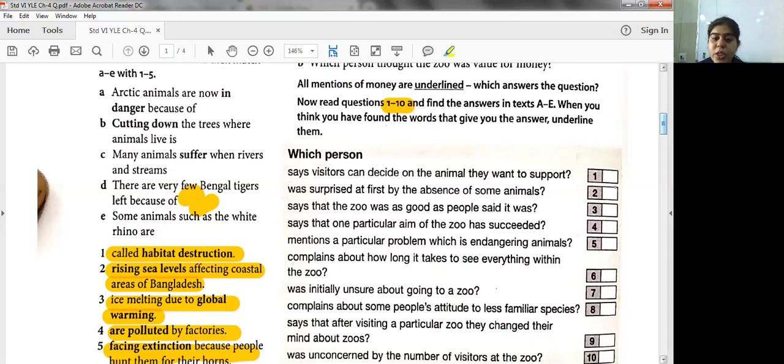Now, which person says visitors can decide on the animal they want to support? So which text is it? It is text C.